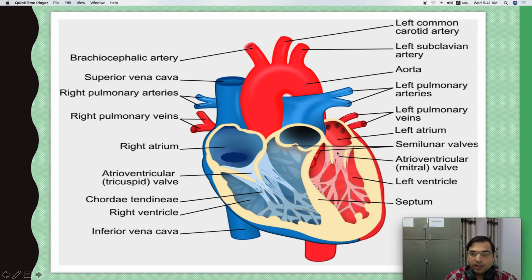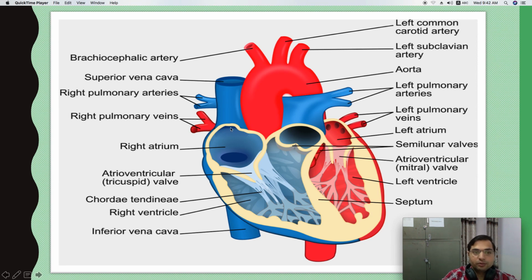From the left atrium, the blood flows into the left ventricle, and from the left ventricle through the arch of aorta it goes all over the body. The exit, the first point of the arch of aorta, is guarded by the aortic valve, right?